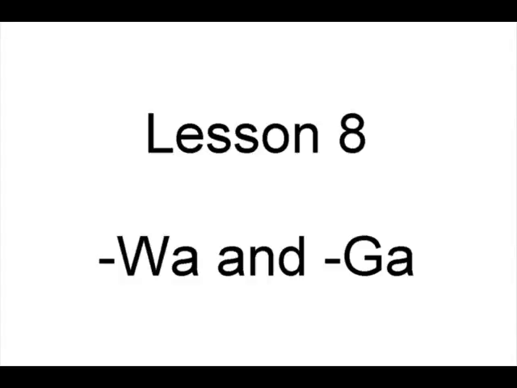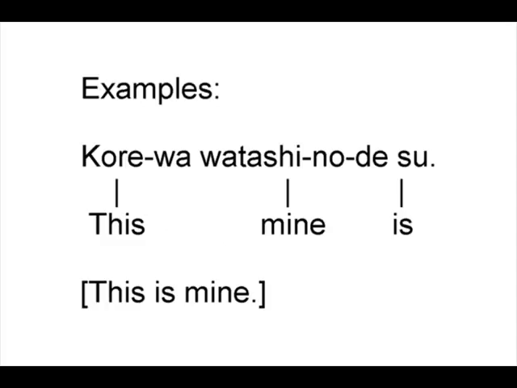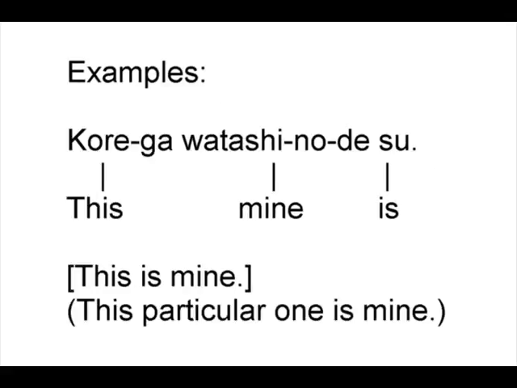Lesson 8. Wa and ga. Examples. Kore wa watashi no desu. This, mine, is. This is mine. Kore ga watashi no desu. This, mine, is. This is mine. This particular one is mine.